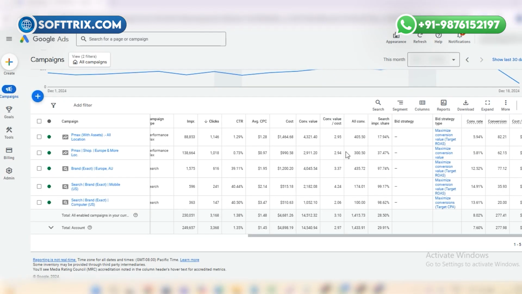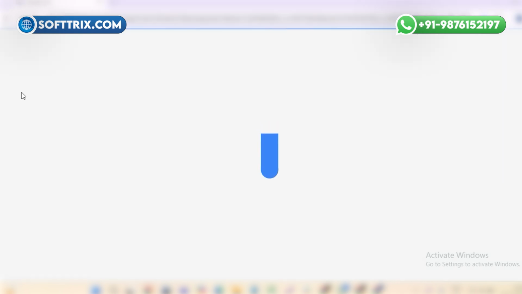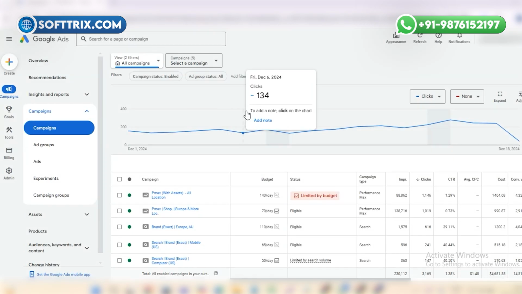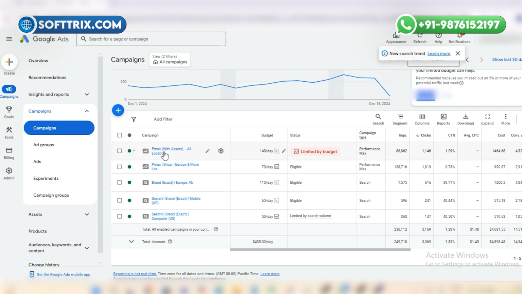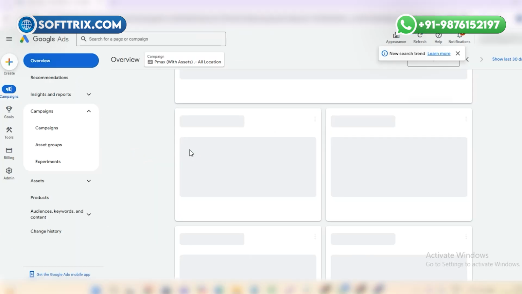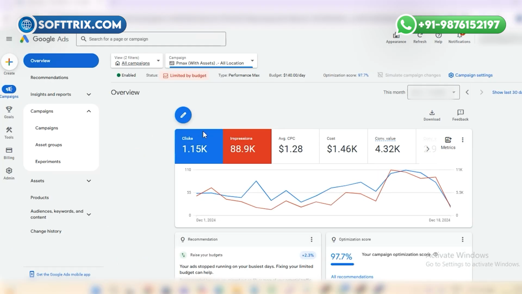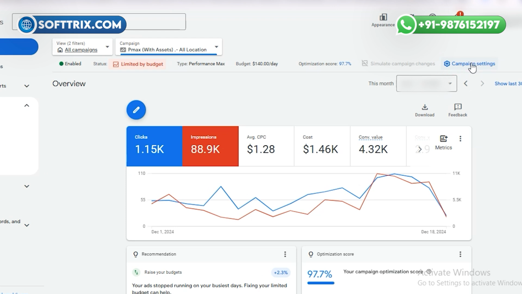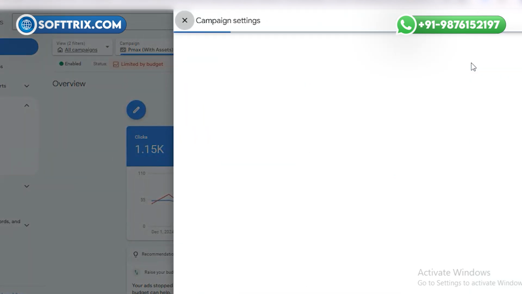So let's get into the screen. I'll show you exactly how you can change the bidding strategy. Hi, so we are on my screen and I'll show you exactly how you can change the bidding strategy of your current campaign. To do that, you need to log in to your Google Ads account, which is ads.google.com. Once you are logged in, you need to select the campaign. Once you select the campaign, you have the option on the right hand side, campaign settings. Click on campaign settings.